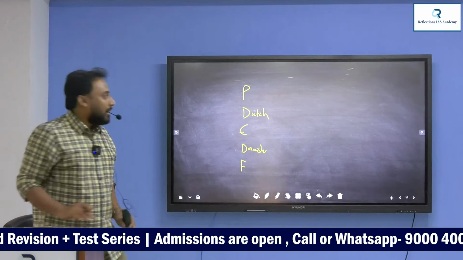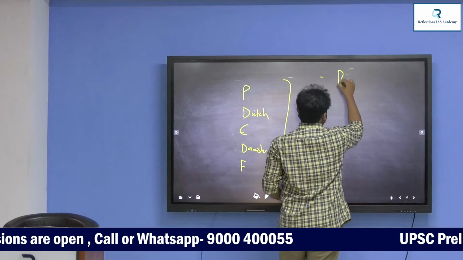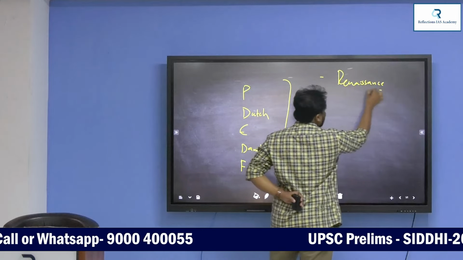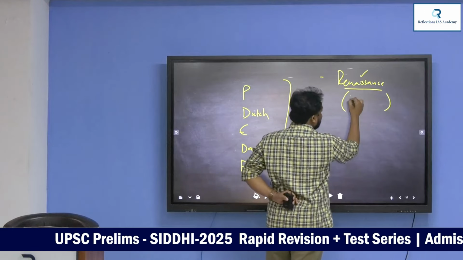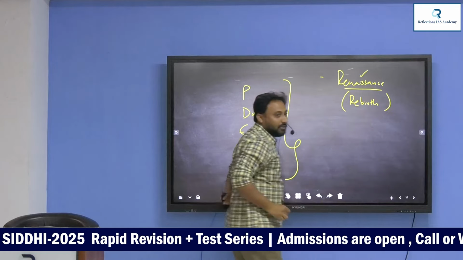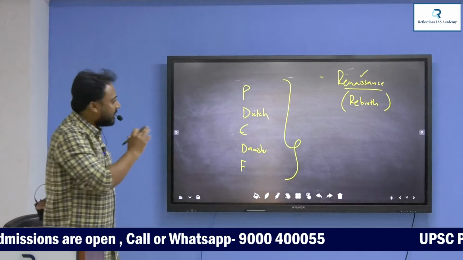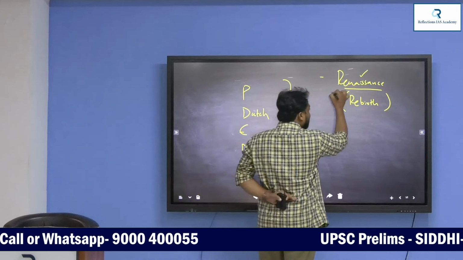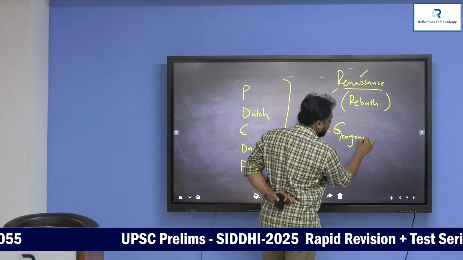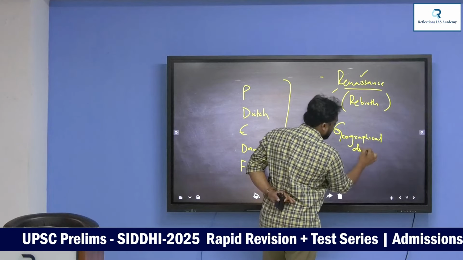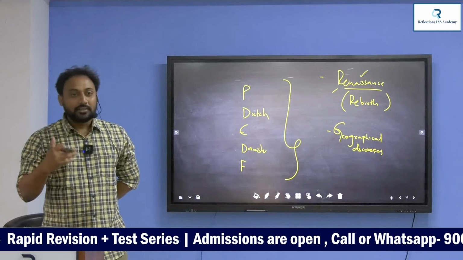When Europe went into crisis, these European nations started a movement called the Renaissance. There was a financial crisis in the European nations. What do you mean by Renaissance? Renaissance in the sense of rebirth. Generally, this is an Italian term, it comes from Rome. As part of the Renaissance movement, European nations started geographical discoveries.